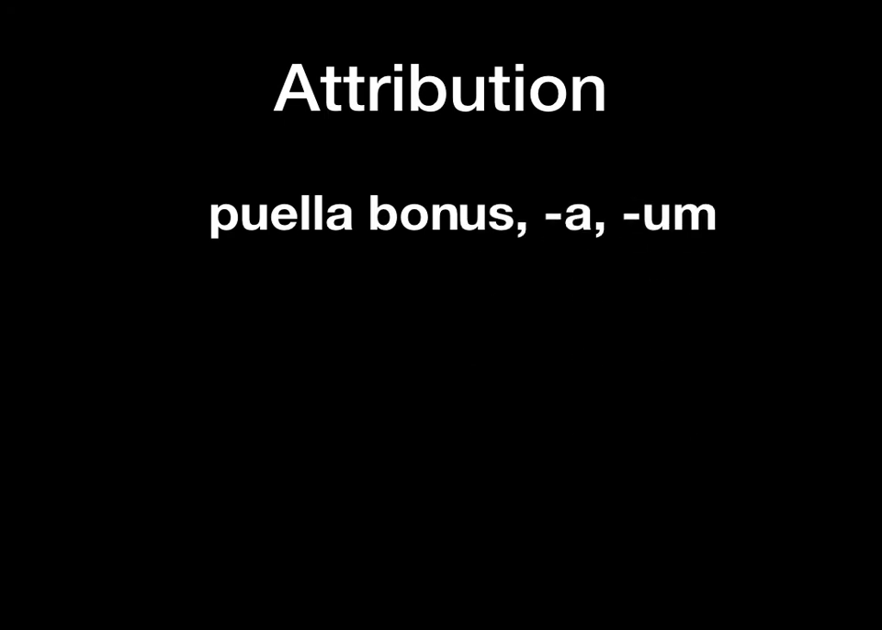We've been taking a noun like puella and adding an adjective that matches it in case, number, and gender, like bonus, bona, bonum. So this is the dictionary entry for bonus, and like we've been talking about, this tells you that it's a first and second declension adjective. We know that puella is nominative singular and feminine, so we use the nominative singular feminine form of bonus, which is bona. So then we have puella bona.